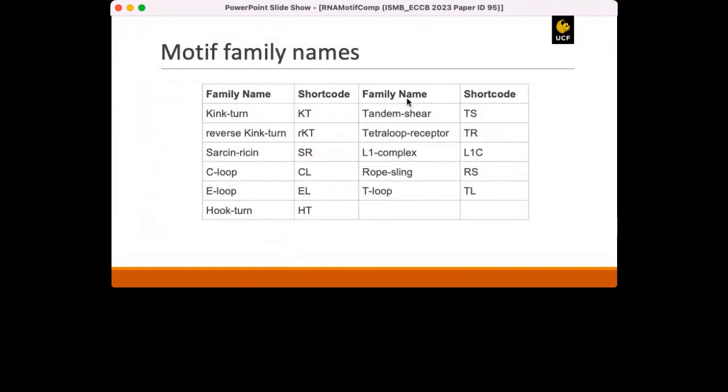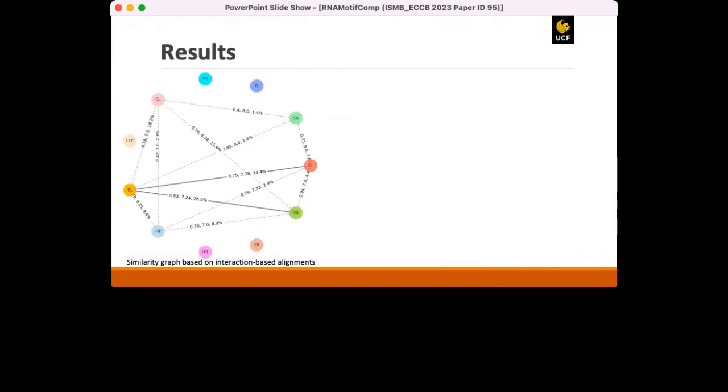For the motif family names, in further slides, we have used short forms, and these are the 11 names of well-known motif families that we have used for our experiment. This is the similarity graph we have found from RNAMotifComp using the interaction-based alignment tool. It shows that E-loop and Kink-turn motif families have interaction-based similar instances. Similarly, E-loop and tandem shear motif families share base pairing and stacking interactions. From the edge label, at least 34% of instances from each family are similar from their interaction point of view.